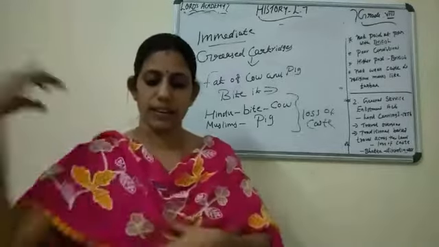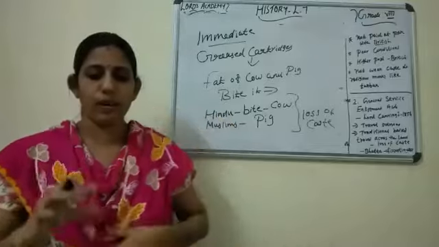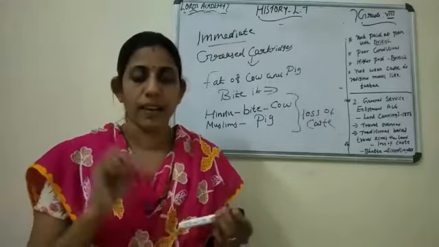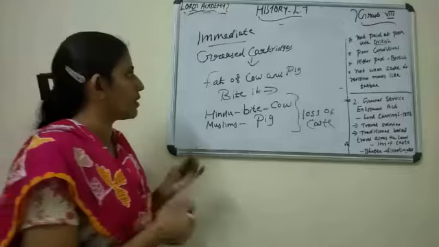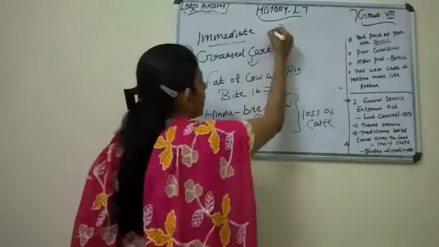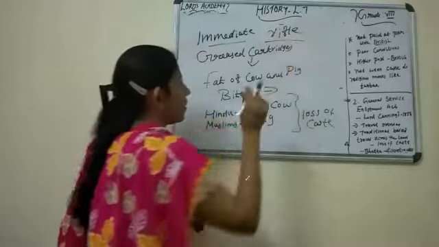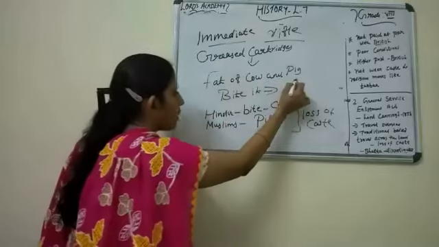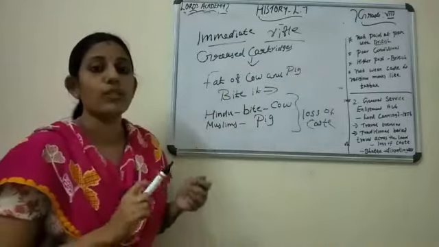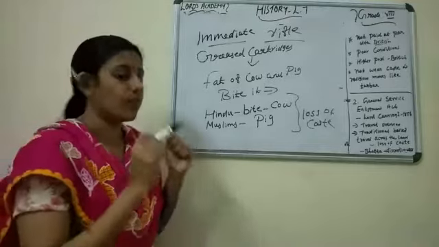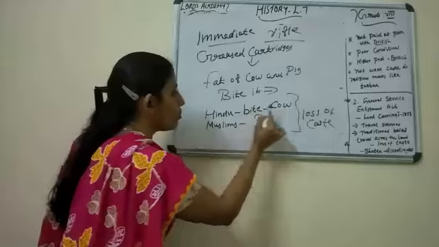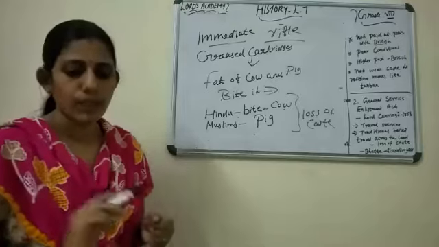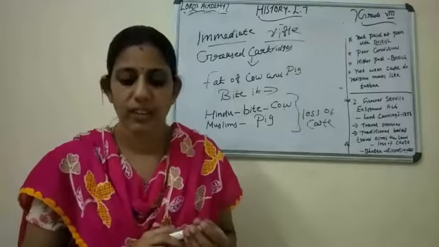Again, here it is given like a small topic in your textbook. Detail you will be studying in 10th grade. So what is the immediate cause of the revolt of 1857? It is about the new rifle. Rifle means gun. In that gun, the paper wrappers were greased with the fat of cow and pig, and the Hindu and Muslim soldiers were made to bite it. According to their religion, it was a taboo for Hindus to bite the fat of a cow and for Muslims to bite the pig. So you can see the introduction of greased cartridges in 1857.